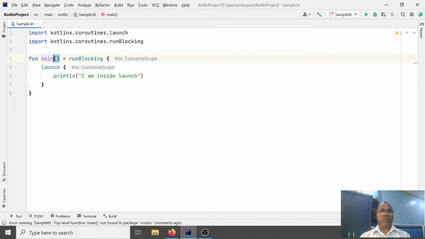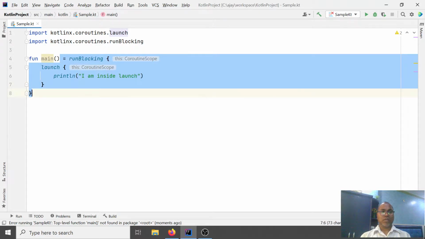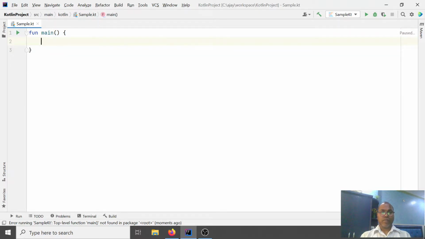You have to put it somewhere inside main.